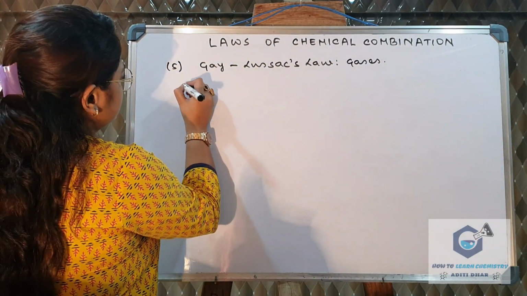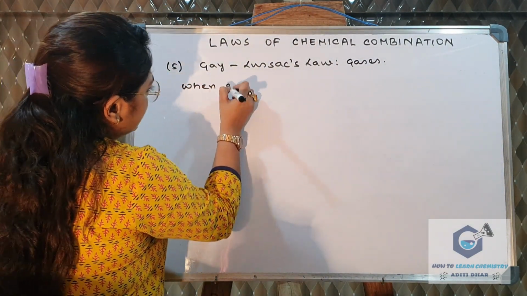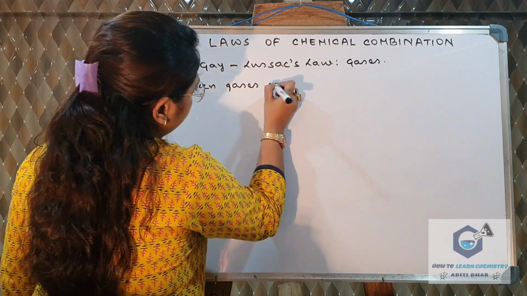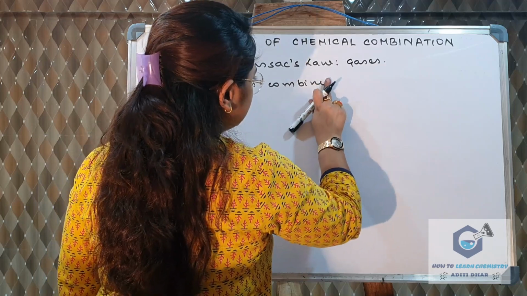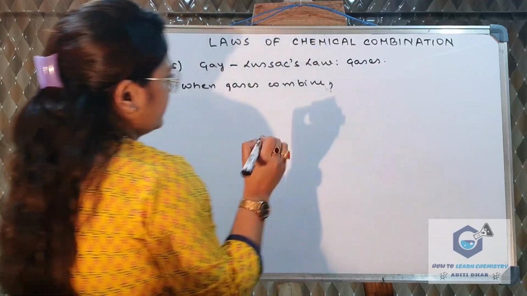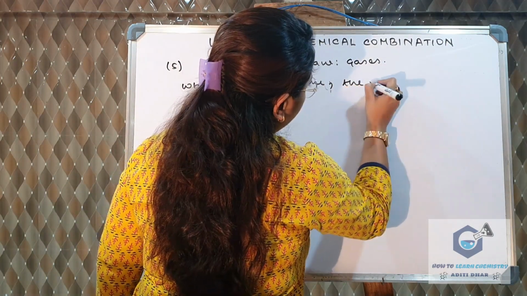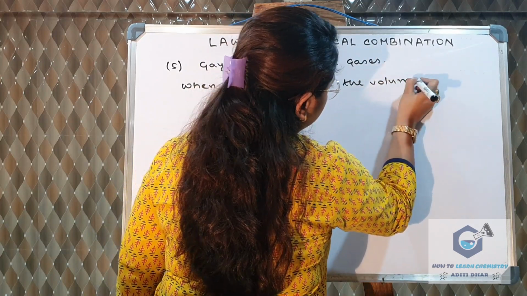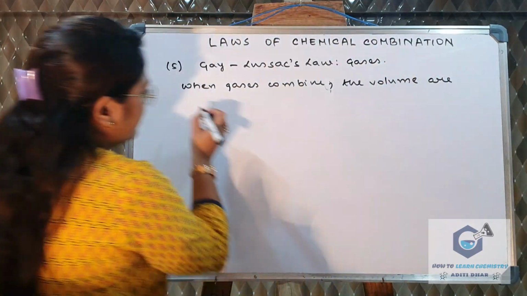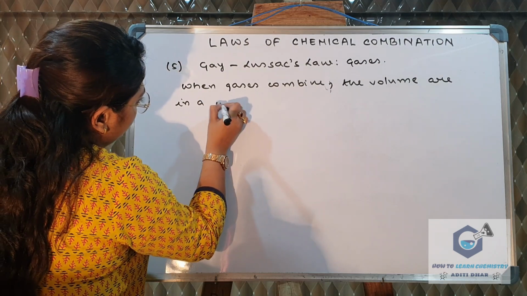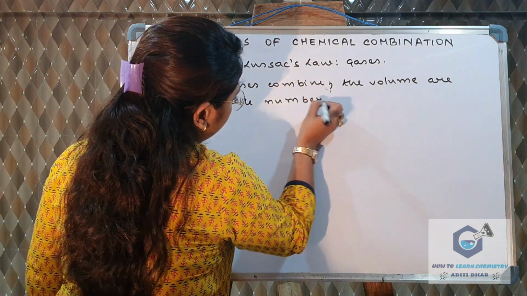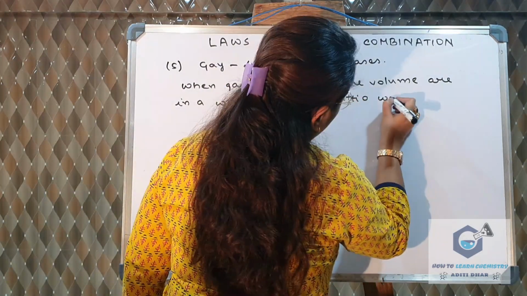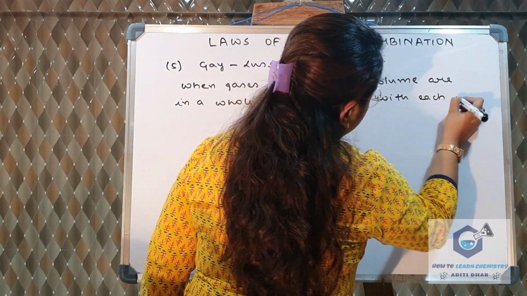The law is: when gases combine, their volumes are in a whole number ratio with each other,